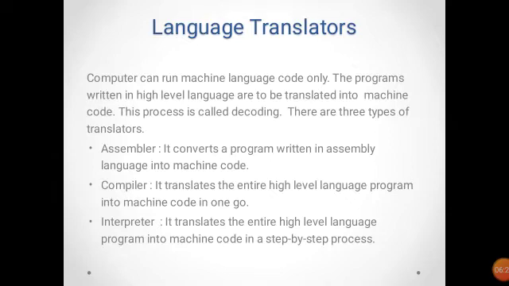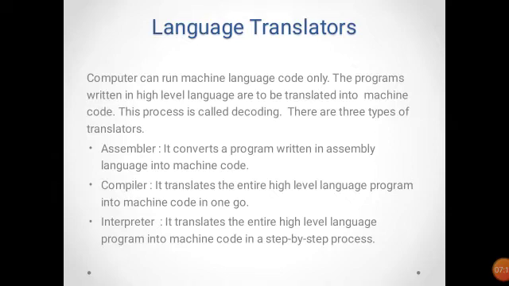The next one is the language translators. Computers can run machine language code only. The programs written in high level language are to be translated into machine code. This process is called translation. There are three types of translators. One is assembler, the second is compiler, third one is interpreter.